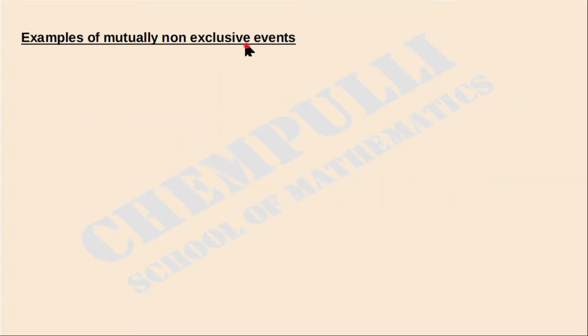Then some examples of mutually non-exclusive events. In the last part we learned mutually exclusive events examples. Here we are going to learn examples of mutually non-exclusive events, or not mutually exclusive events. Events that are not mutually exclusive are called mutually non-exclusive events.